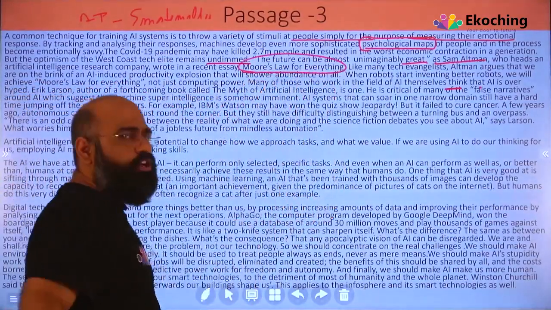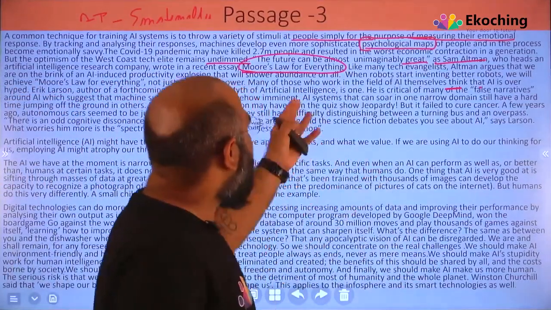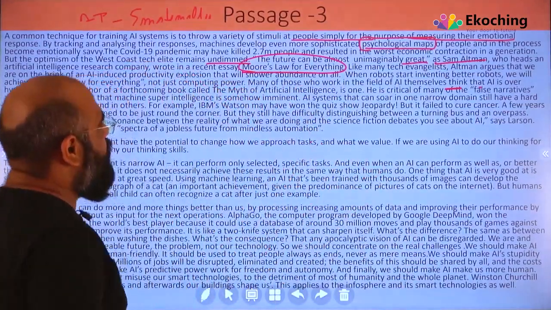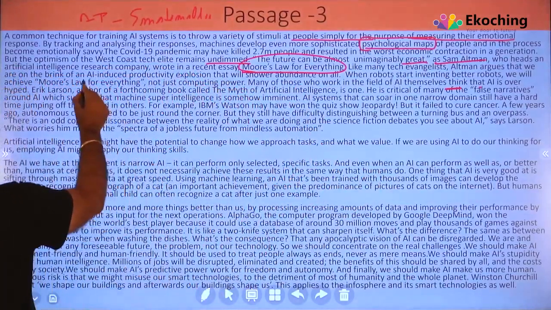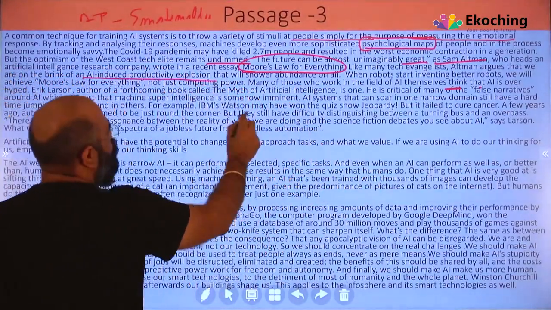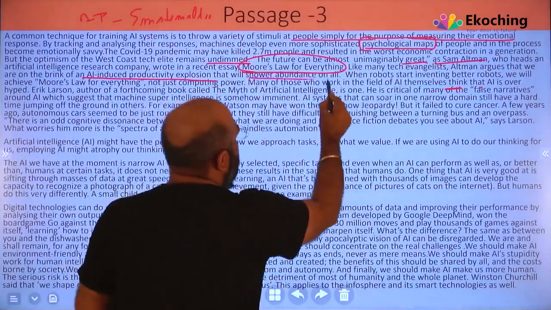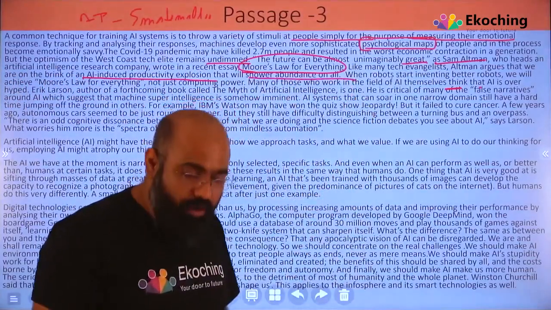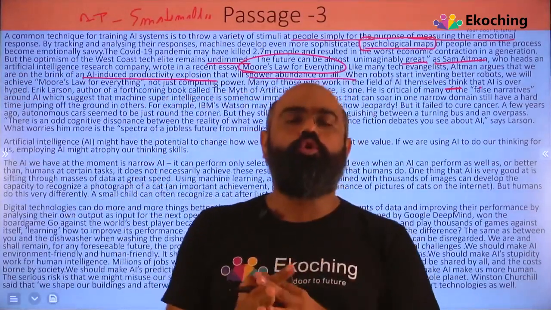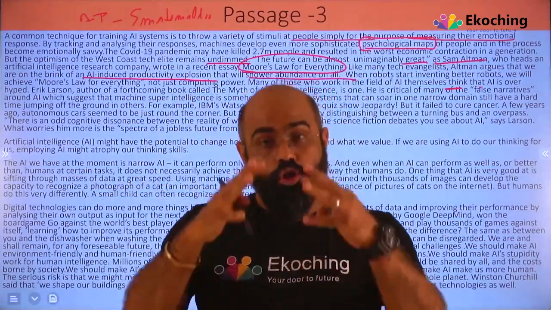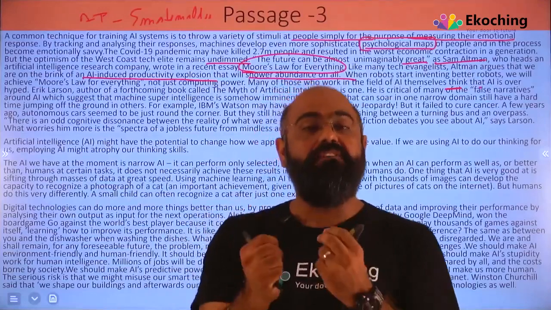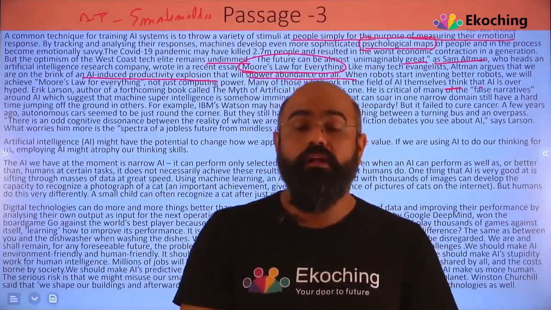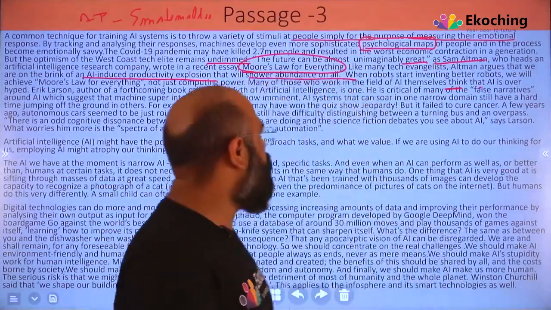Here everything we are talking about Moore's law. Like many tech evangelists, Altman argues that we are on the brink of an AI-induced productivity explosion that will shower abundance on all. वो क्या बोल रहा है? इस तरीके की ग्रोथ होगी, abundant ग्रोथ होगी, जो कि हर इंडस्ट्री पे अपना इम्पैक्ट डालेगी. It will shower abundance on all. The AI-based growth we are talking about.